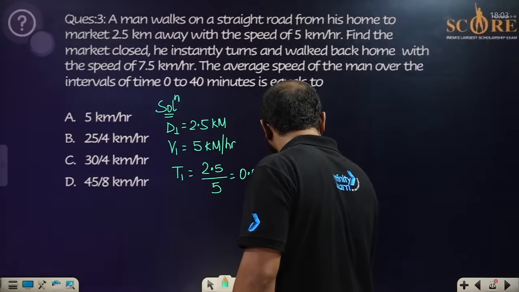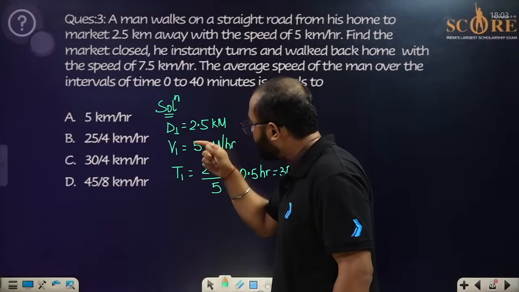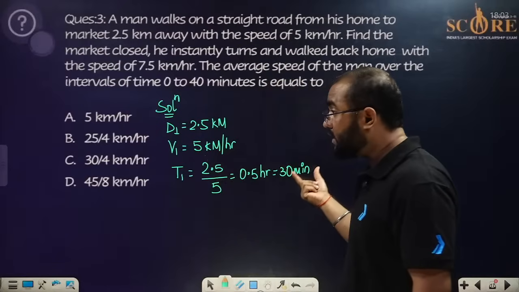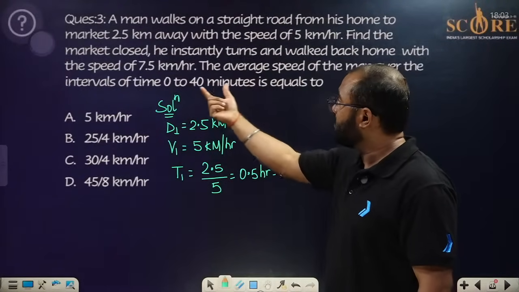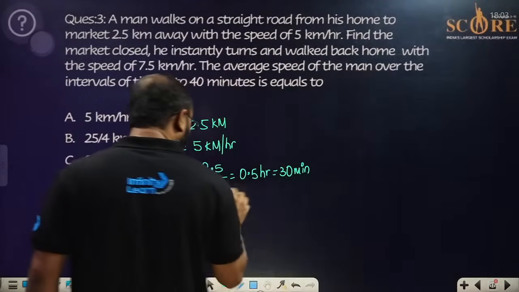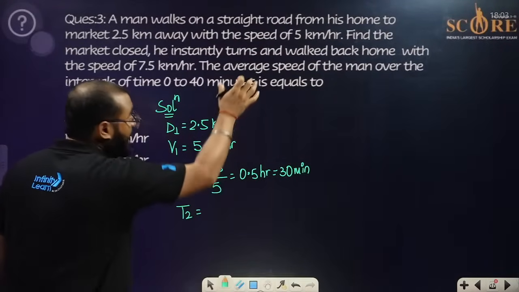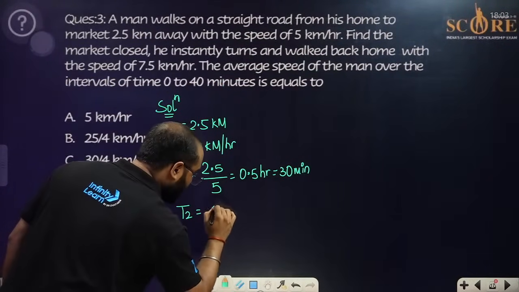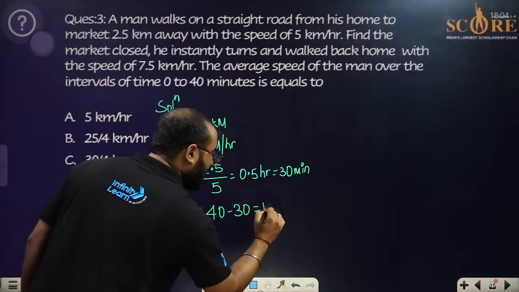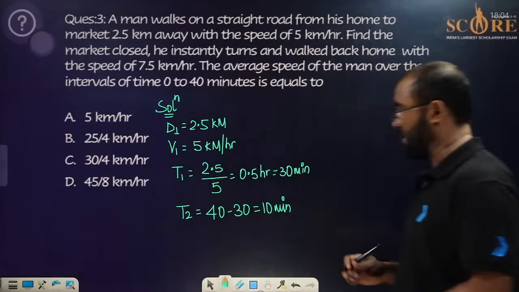Now that is the issue. The person has covered 2.5 kilometer with the speed of 5 kilometer per hour in 30 minutes, and we have to take care of the answer between 0 to 40 minutes. Are you getting my point? So if 30 minutes has already been taken, then the value of T2 will be 40 minutes minus 30 minutes. We have to take care of the rest of the time, that is 10 minutes. We have to give the answer according to this rest of the time, that is 10 minutes.